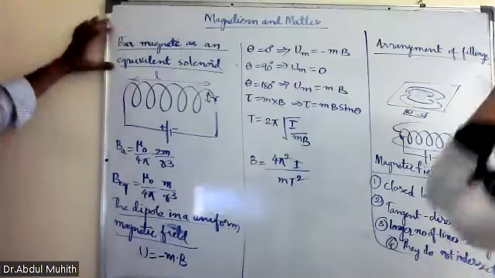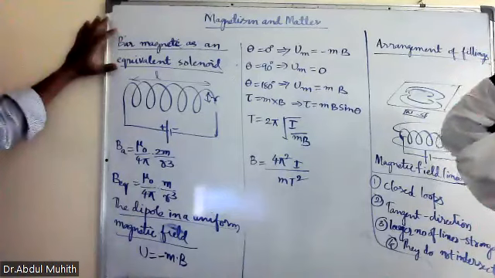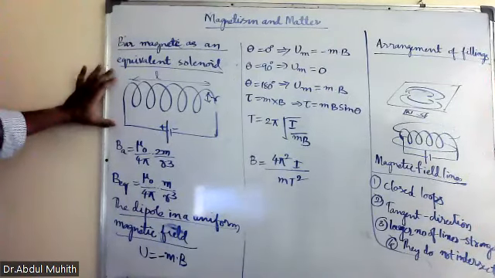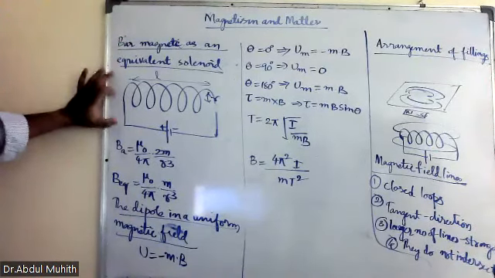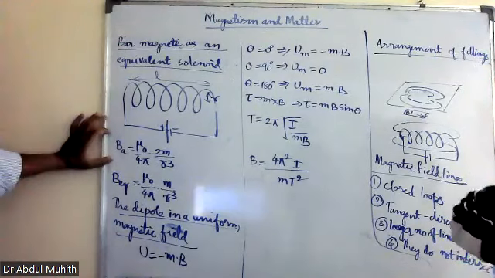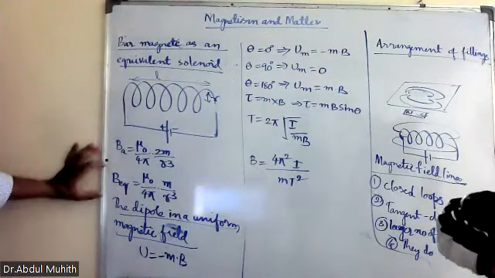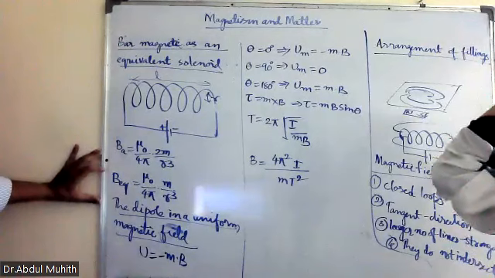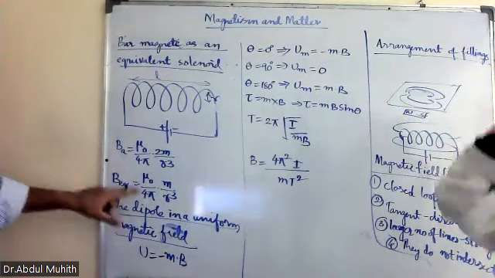Now see here, the bar magnet as an equivalent solenoid. Here a qualitative treatment is given, no derivation is there. So on the axial line, B is mu 0 by 4 pi into 2m by r cube, and on the equatorial line, B is mu 0 by 4 pi into m by x cube.